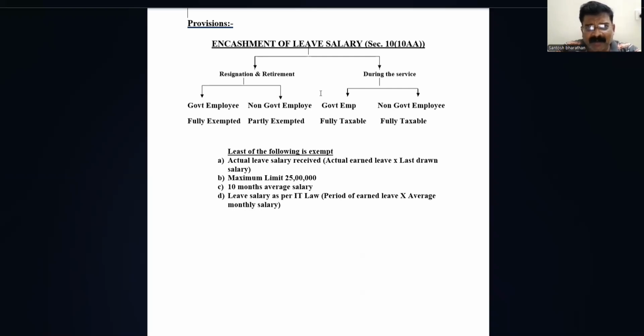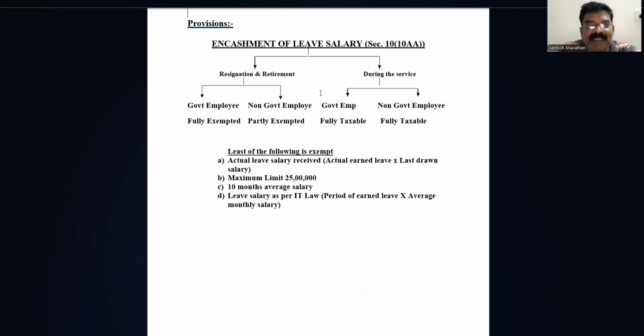There are certain provisions which say the least of the following is exempted. Least means the lesser amount will be exempted. First, the actual leave salary received, meaning the unutilized leaves into last drawn salary. That basically is the actual leave salary received. Second, the maximum limit for leave salary is 25 lakhs. Third, 10 months average salary we are going to consider. The calculation we'll see later on when we are doing a problem.